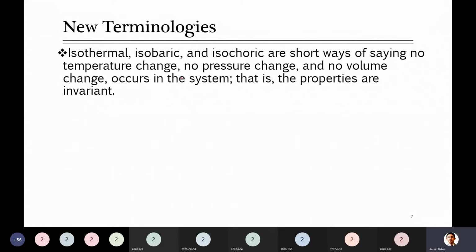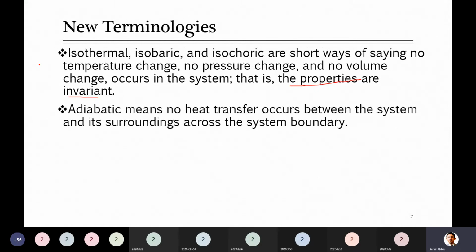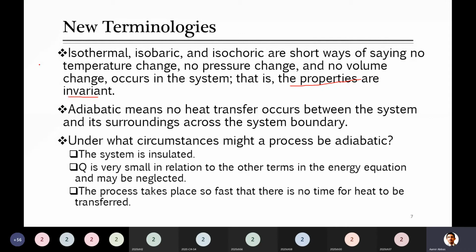In any system, when such conditions are mentioned, it means its properties are invariant, not changing. For example, anywhere it is mentioned that this is isothermal, it means its temperature is not changing. Isobaric means pressure is not changing, or volume is not changing. So as we said already, adiabatic systems are those systems in which no heat transfer occurs between the system and surrounding, so across the boundary.